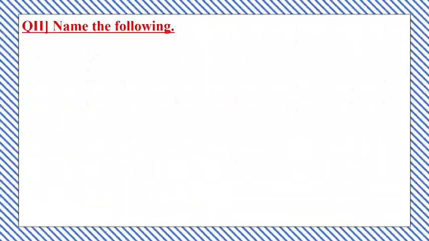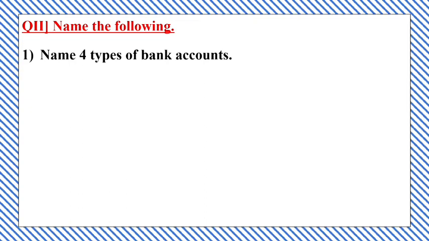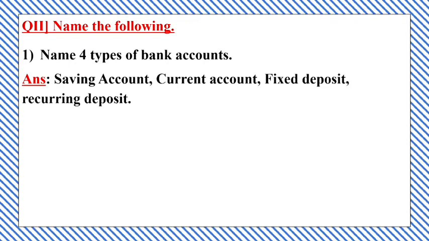Now children, question number 2 is given, name the following. The first one is given, name 4 types of bank account. Saving account, current account, fixed deposit account and recurring deposit. Fixed deposit and recurring deposit we can do in our bank.